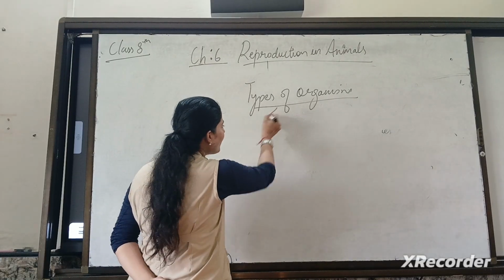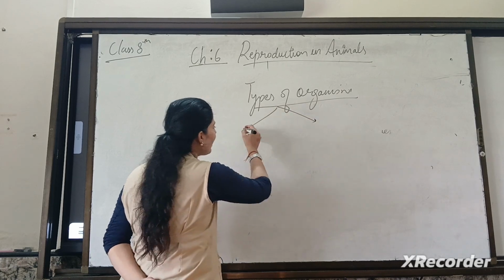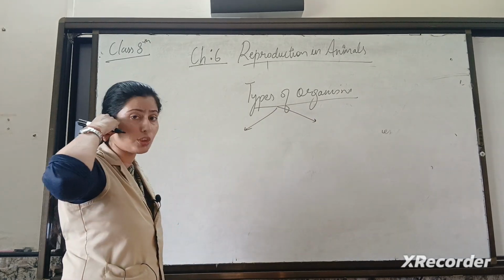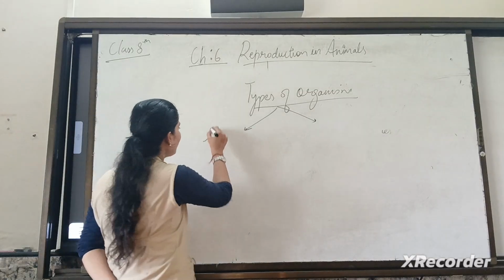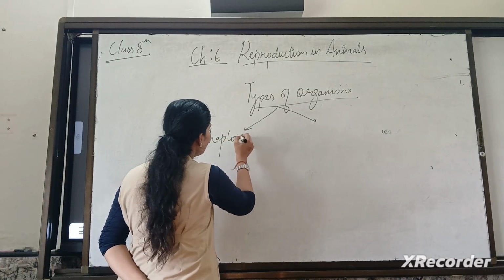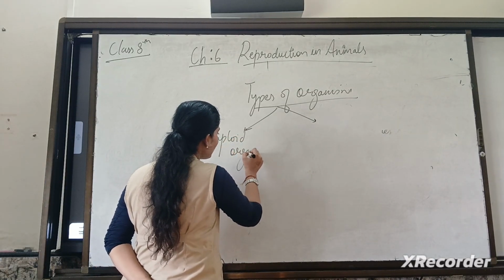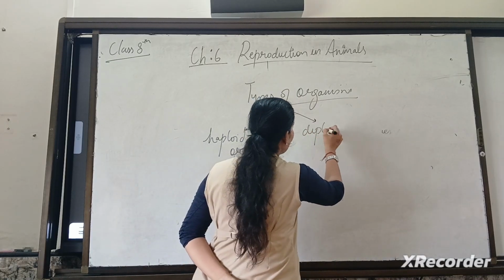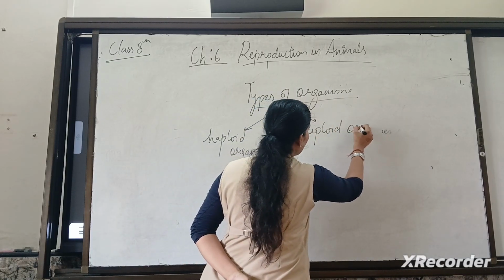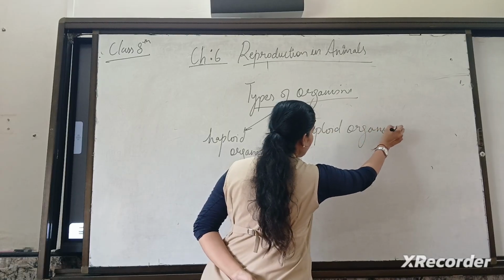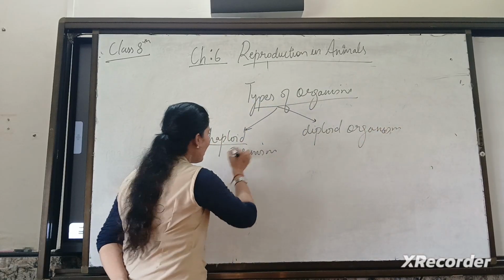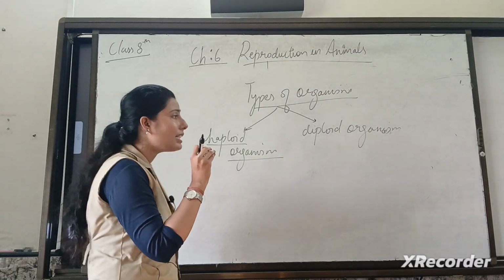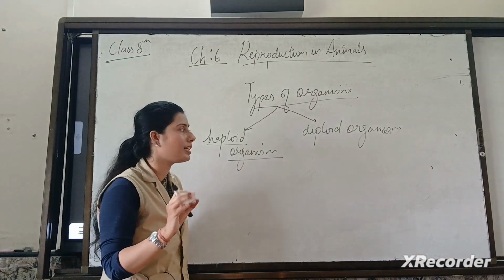Okay. Type of organism, mostly organisms are of two types on the basis of their chromosome numbers. One is haploid organisms, another one is diploid organisms. Clear? Haploid organisms are those organisms which have a single set of chromosomes present.